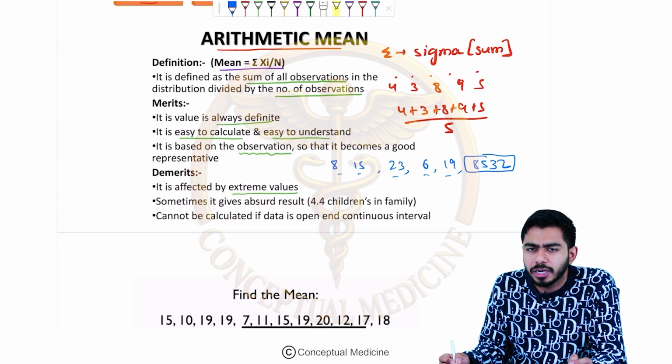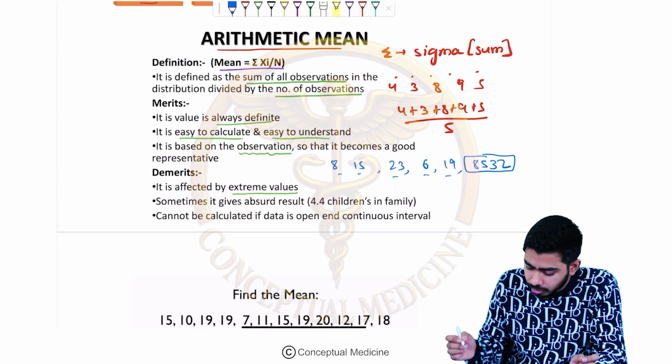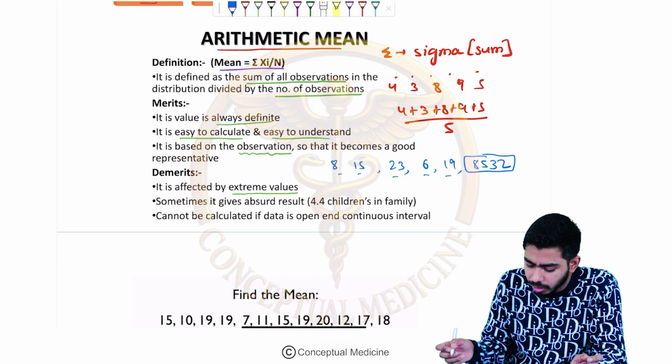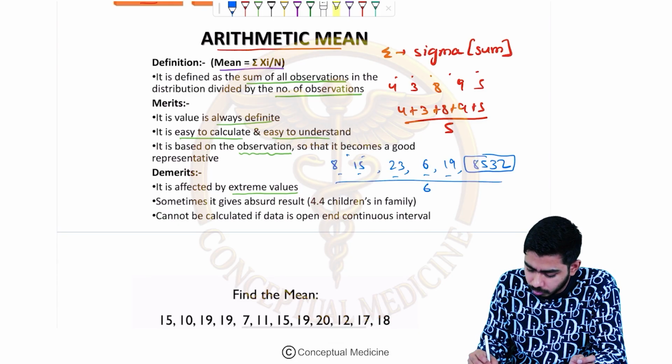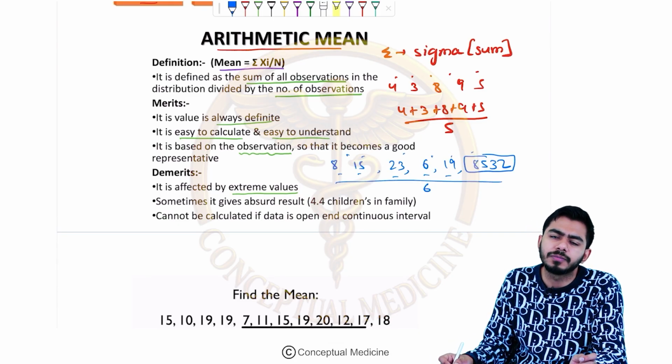So what do I mean by that? If I will be calculating the sum, obviously I will be summing up all these numbers and dividing it by 6, because 1, 2, 3, 4, 5, 6 variables are present over here.